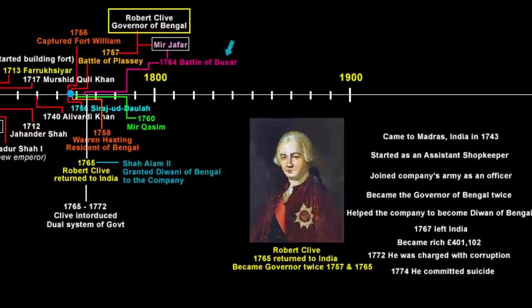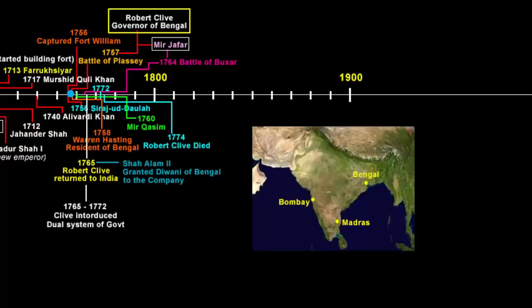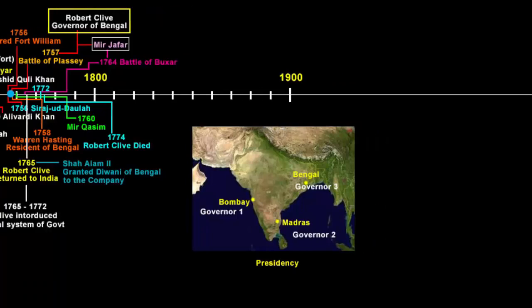Now if you look at the timeline, we are somewhere around 1774. But let's go back to 1772. During this time, the company acquired power not only in Bengal but also in Bombay and Madras. British territories were broadly divided into administrative units called presidencies. There were three presidencies: Bengal, Madras, and Bombay. Each was ruled by a governor. Just like Robert Clive was the governor of Bengal, there were governors of Madras and Bombay. The supreme head of the administration was the Governor General, meaning all these governors would report to the Governor General.